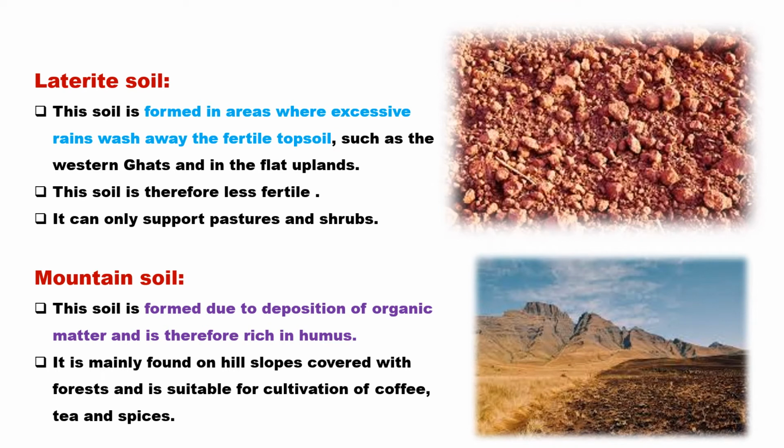They are less fertile because the topmost layers of this soil, which is rich in humus content, is being eroded. So this soil has good moisture content, but is less fertile, low in fertility. Therefore, this laterite soil can support only patches and shrubs. Such kind of forest laterite soils can be found in areas where we have tropical region forest.